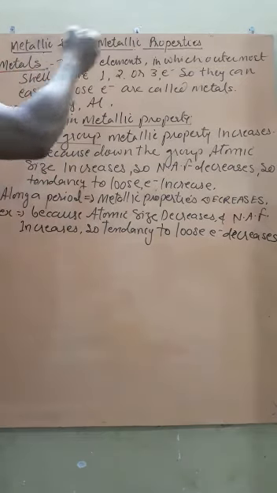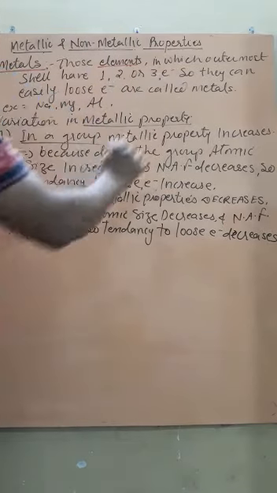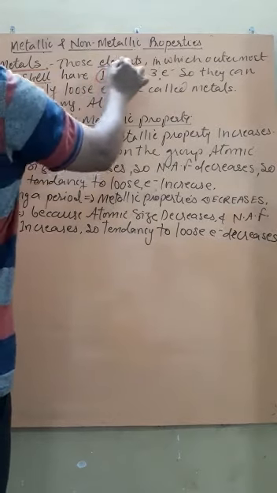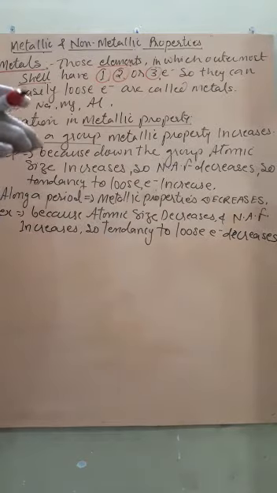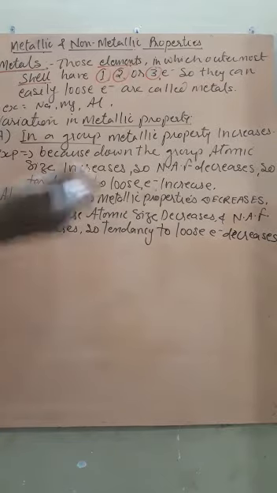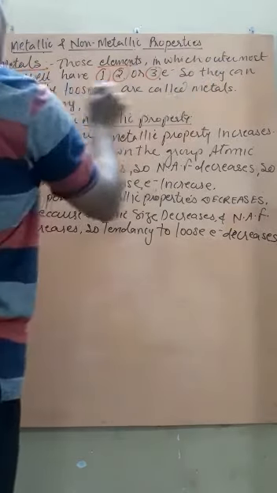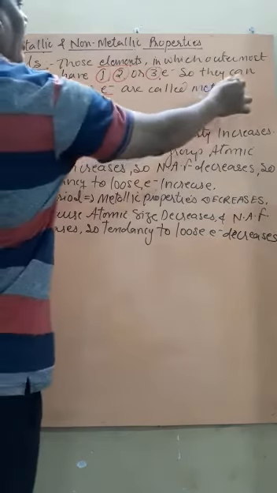Students, chemistry reveals that those elements in which the outermost shell has 1, 2 or 3 electrons, being very few in number, can easily lose these electrons to complete the octet, isn't it? So they can easily lose electrons, and are called metals.